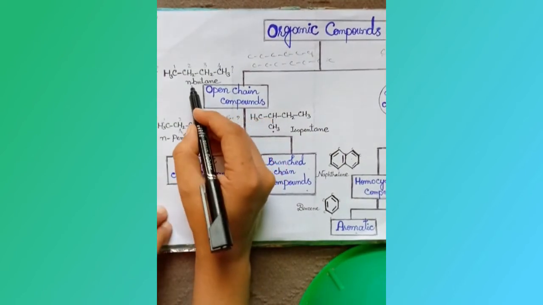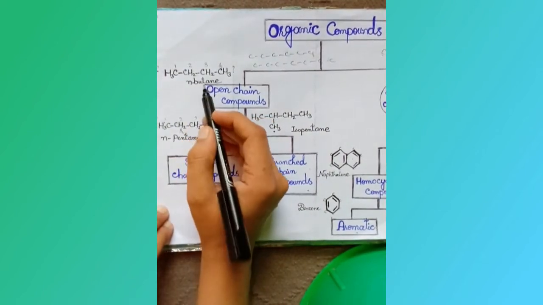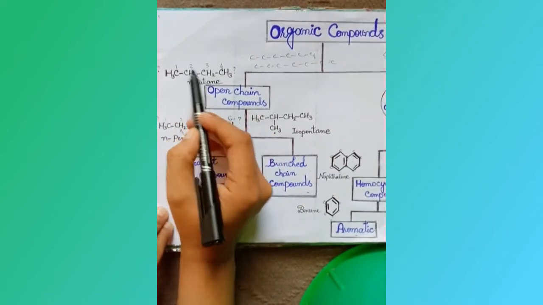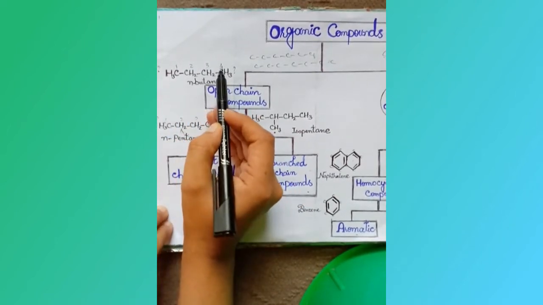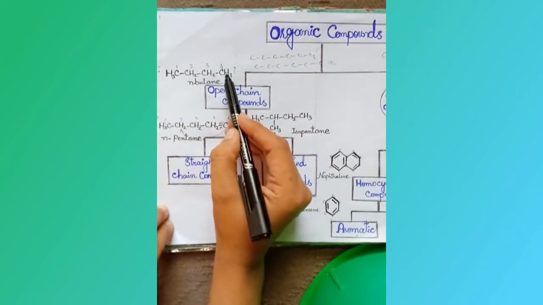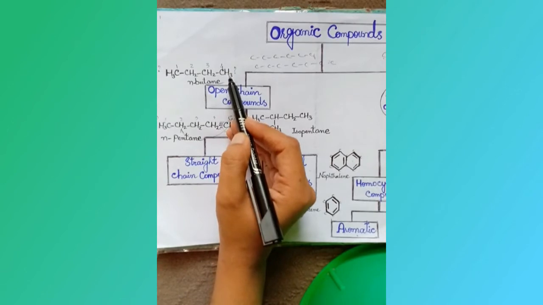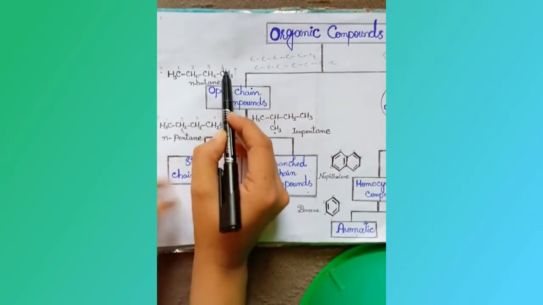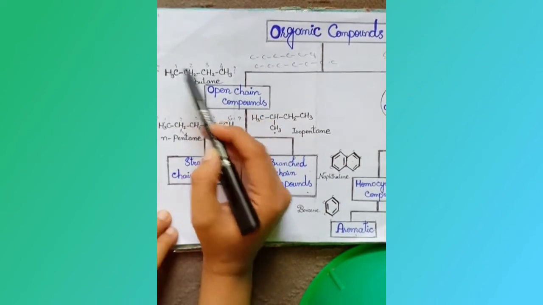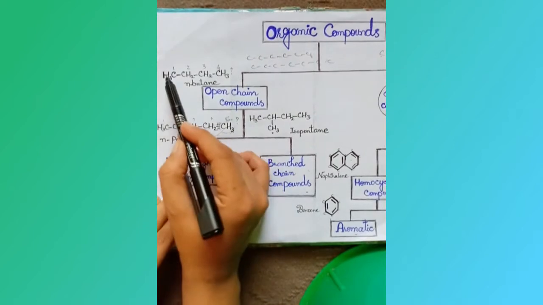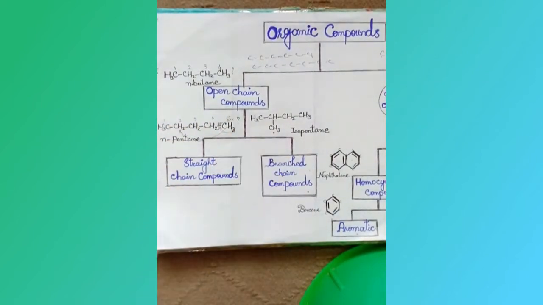If you see the example of normal butane, in normal butane there are 4 carbon atoms. Carbon number 1, 2, 3, 4. Carbon number 1 is the first carbon while carbon number 4 is the last carbon atom. Both of the terminal carbons are free. They are not joined together to form a ring and they are forming a chain-like structure.